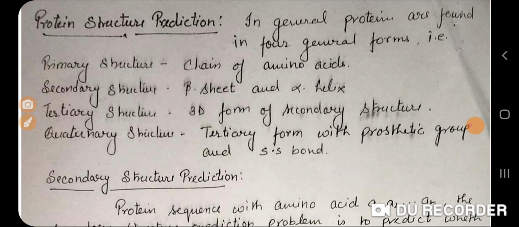On the basis of their folding and their classes, they are classified into 4 different classes, that is primary structure, secondary structure, tertiary structure and quaternary structure of proteins. So we will see one by one what the differences between their structures are. So the first one is the primary structure. The primary structure of protein consists of the arrangement of amino acids in a sequential order, or you can say that primary structures are an array of amino acids.